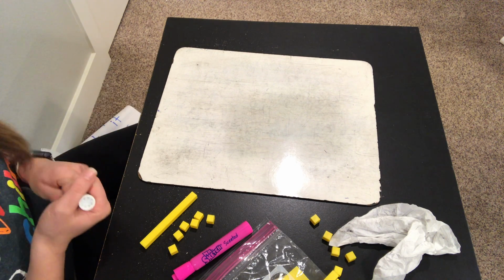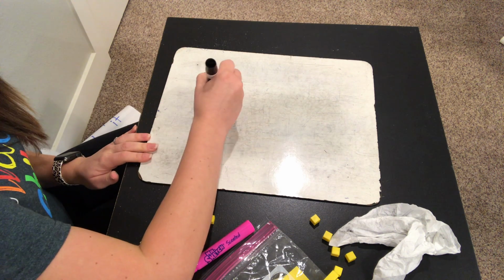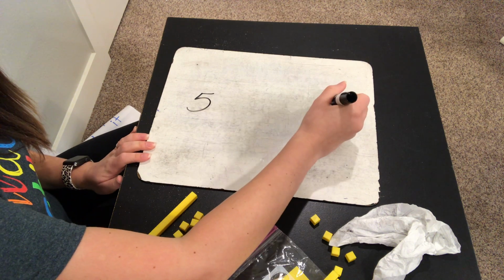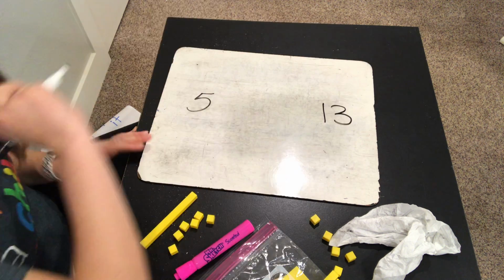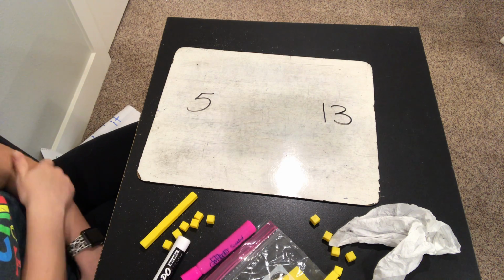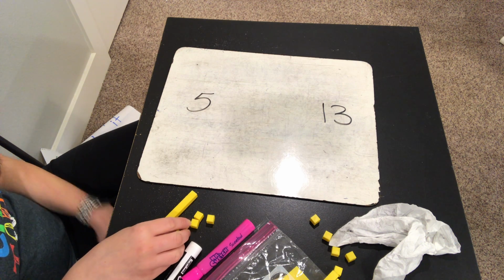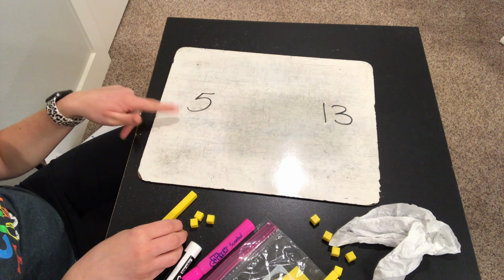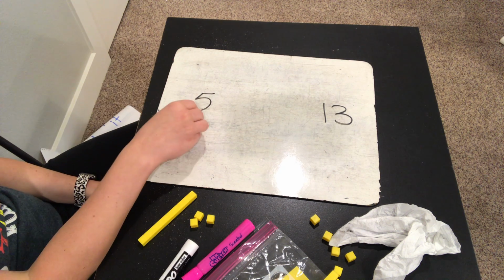All right, let's compare the numbers 5 and 13. Press pause and compare these numbers now. All right, so you should have built 5. It only has a ones place because it's a 1-digit number. So I just need 5 ones.